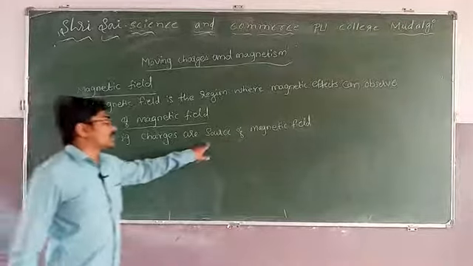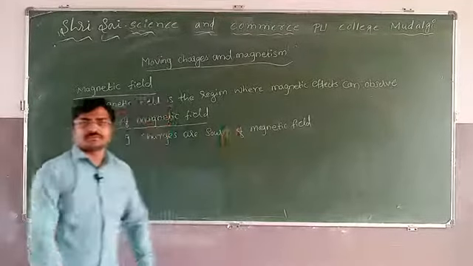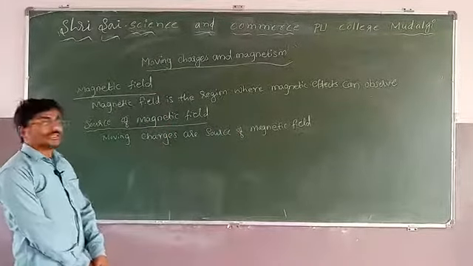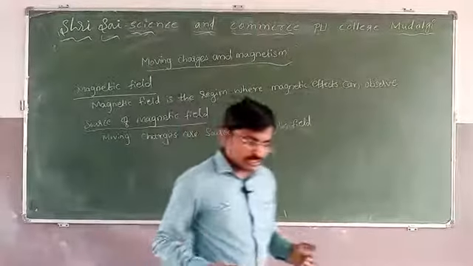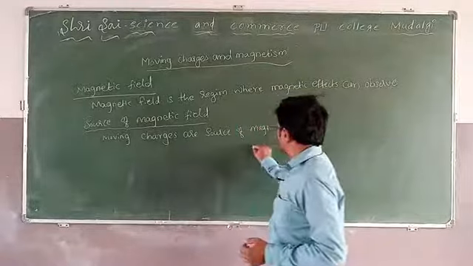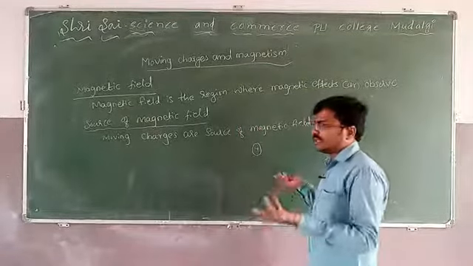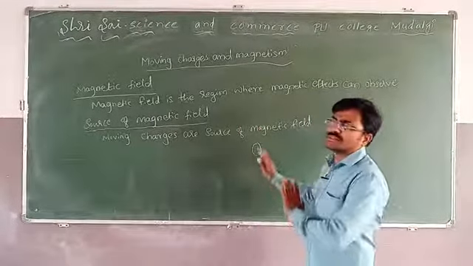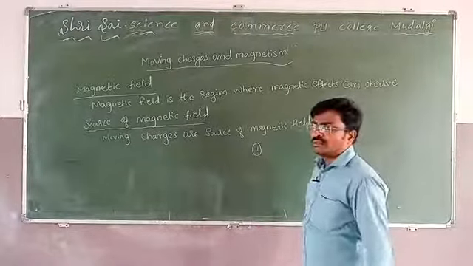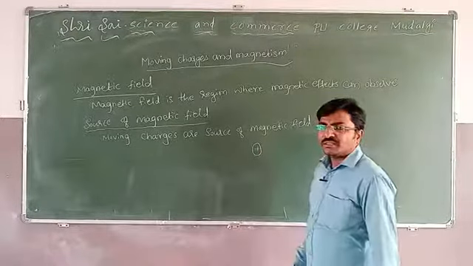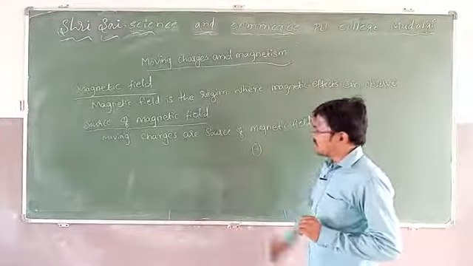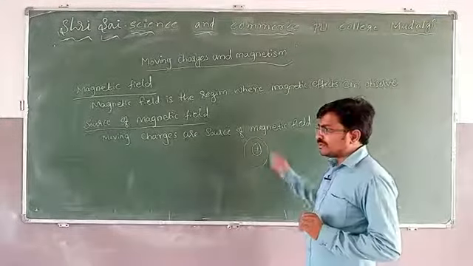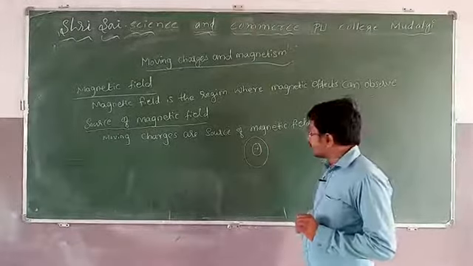Moving charges are the source of magnetic field. I already said, if I consider one charge here, positive charge or negative charge, any charge you take, but usually we take the positive charge. If I kept this charge here, it is stationary, then it has some electric field around this charge.